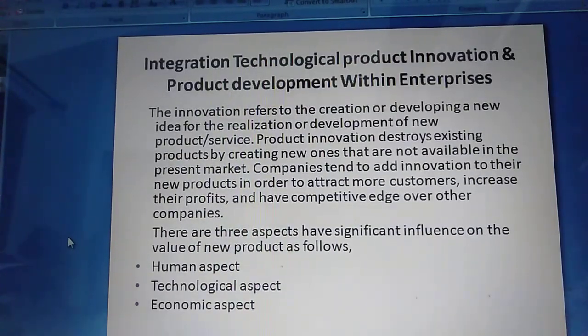So next we have integration of technological product innovation and product development within enterprises. Innovation refers to the creation or developing of a new idea for the realization or development of a new product or a service.